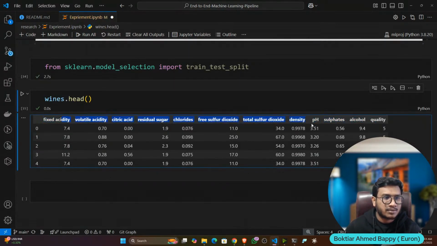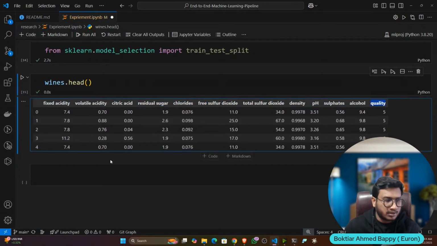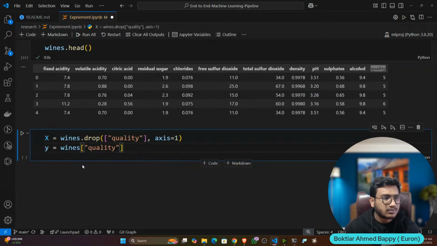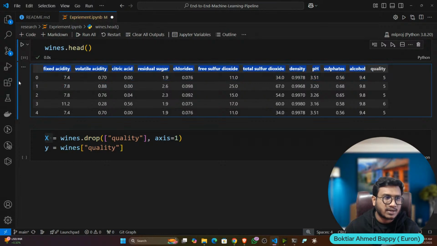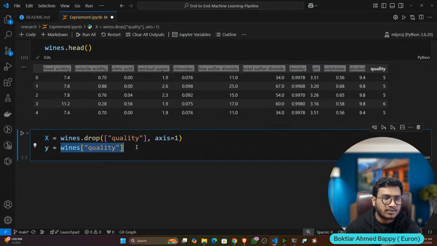That means these are my X variables and this is the Y variable. So let's extract them. From the entire data, I'm removing quality and storing the rest inside the X variable, because without quality, all of them are X variables. Then I'm also taking the Y variable, which is nothing but quality.